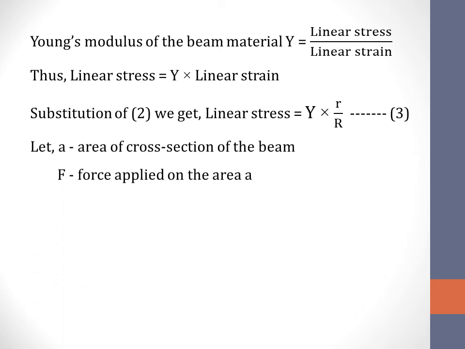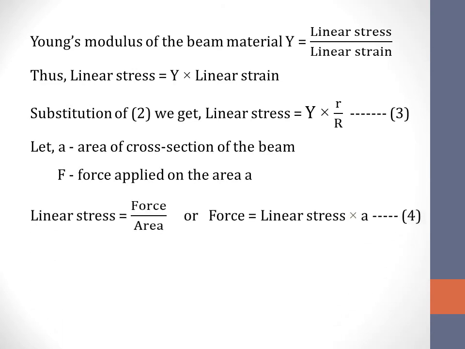We assume A to be the area of cross section of the beam and F to be the force which is applied on the area A. We need to obtain an expression for the force. This we obtain from the formula for linear stress. Stress, again, as we all know, is the ratio between the restoring force and the area on which the external force is applied.